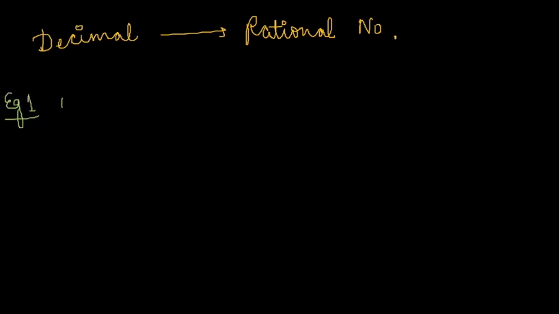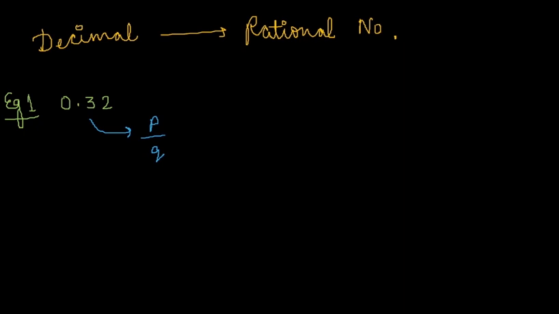Example number 1, 0.32. We know that it is a terminating decimal. Now we have to convert it into the form of p by q to make it rational. We are having two numbers after the point, 3 and 2.